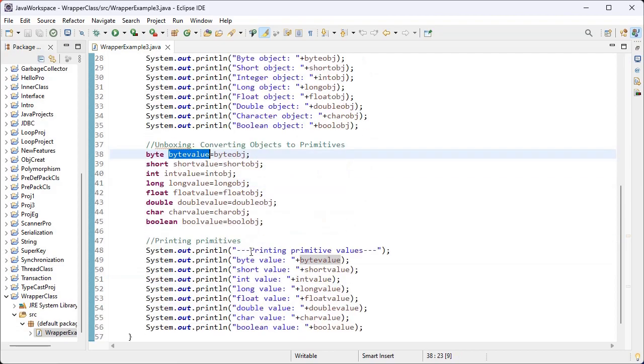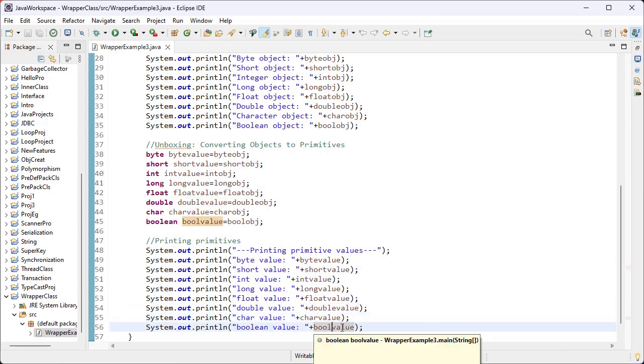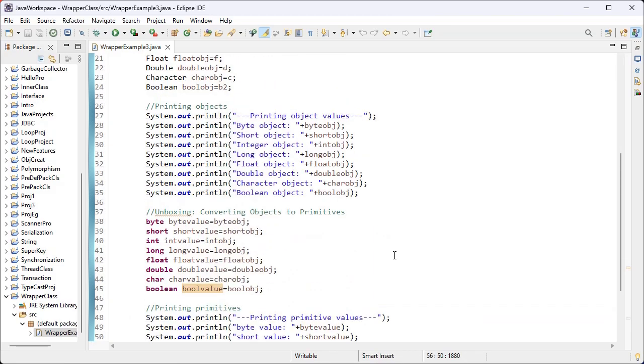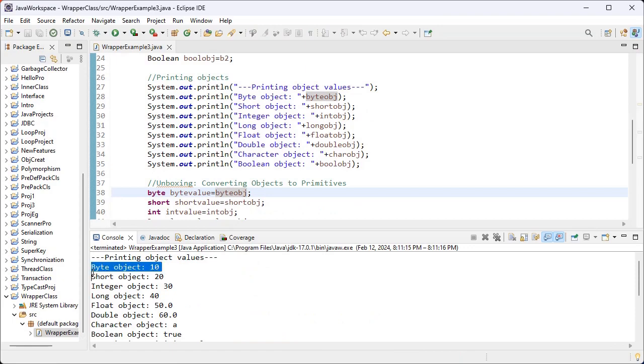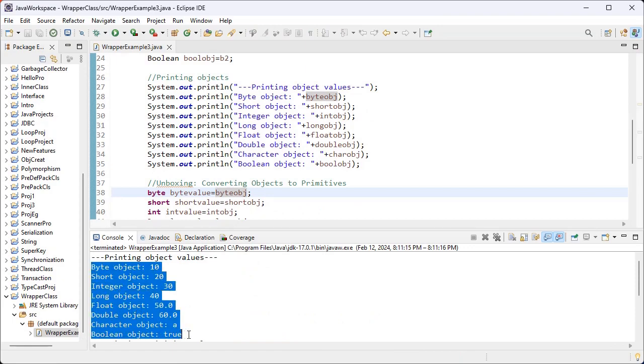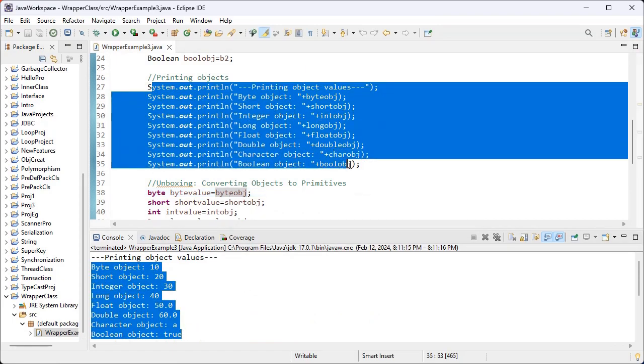Got it? And here I try to print all the primitive values on my console: byte value, short value, int value, long value, float value, double value, char value, bool value. These all belong to the primitive data type variables. Let me execute this one. Here these are the outputs for these statements.